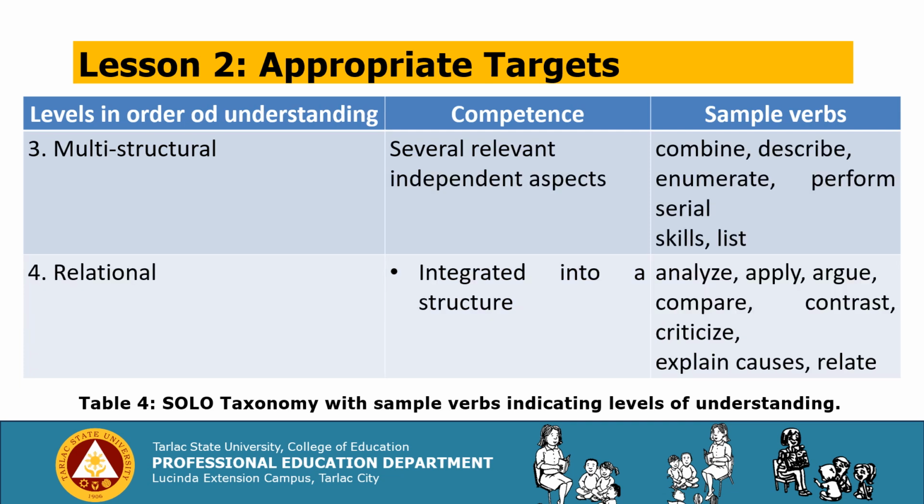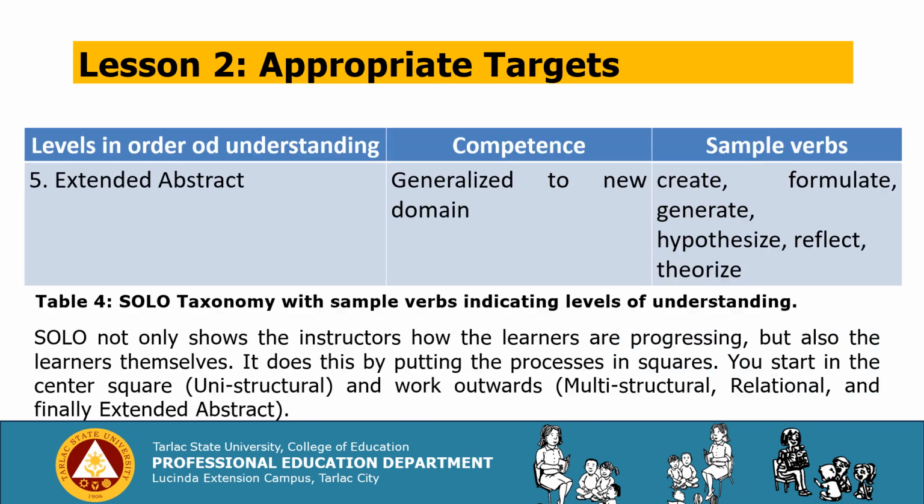So we have multistructural. The competence is several relevant independent topics or aspects. Sample verbs: combine, describe, enumerate, perform serial skills, and list. For the relational, we have integrated into structure. For the sample verbs: analyze, apply, argue, compare, contrast, criticize, explain causes, and relate. Number 5, extended abstract. The competence is generalized to new domain. Sample verbs: create, formulate, generate, hypothesize, reflect, and theorize.